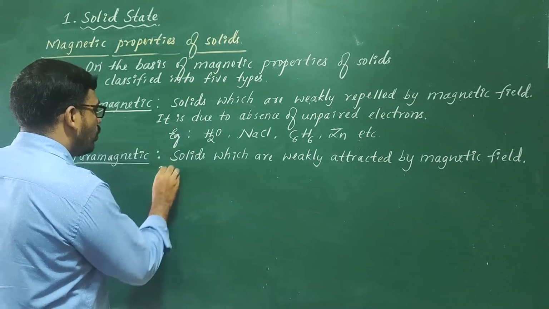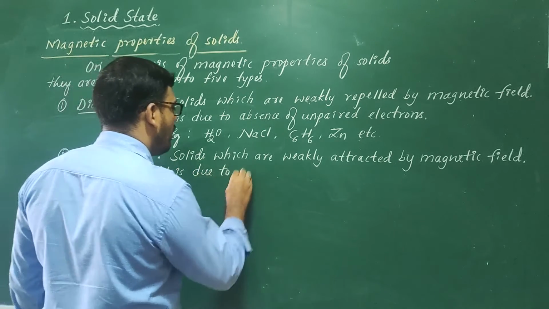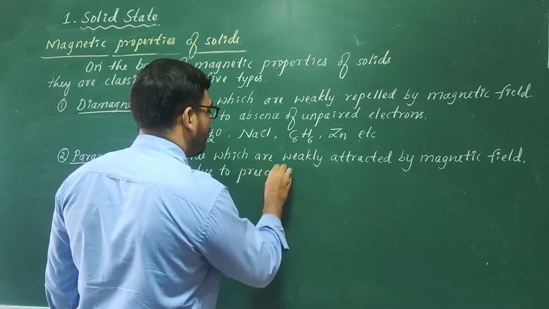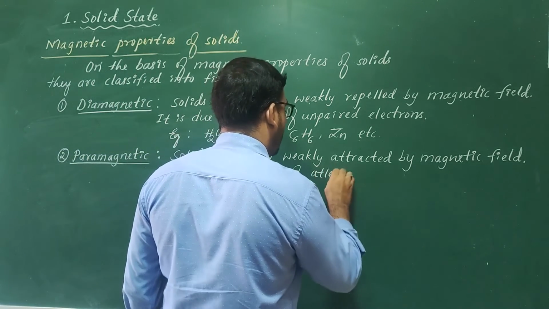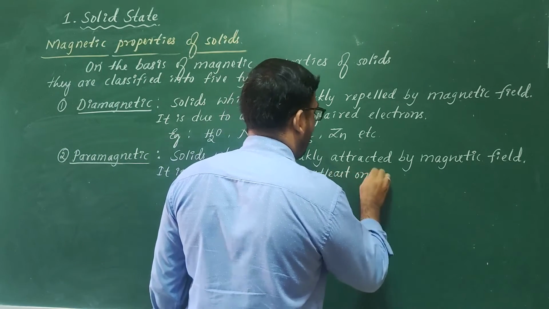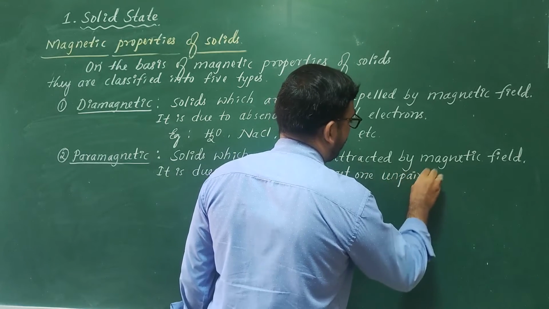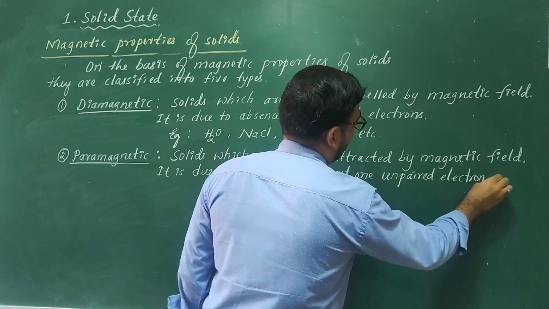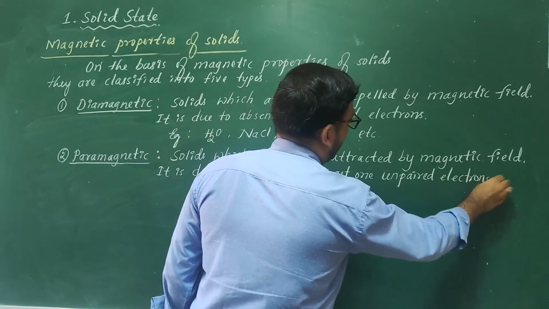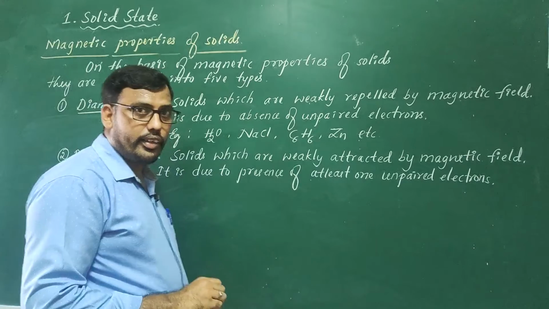It is due to the presence of at least one unpaired electron. So we have quoted the reason also. It is because of the presence of unpaired electrons. Here, in the other case, all the electrons get paired.